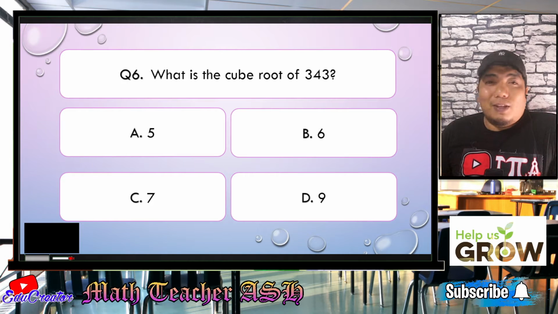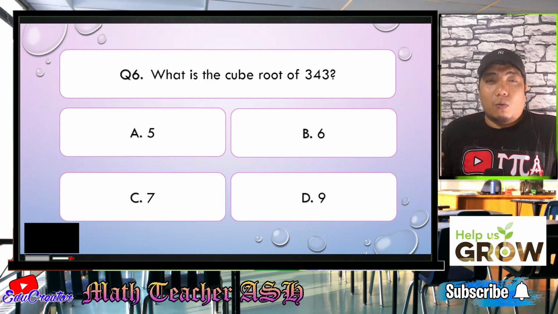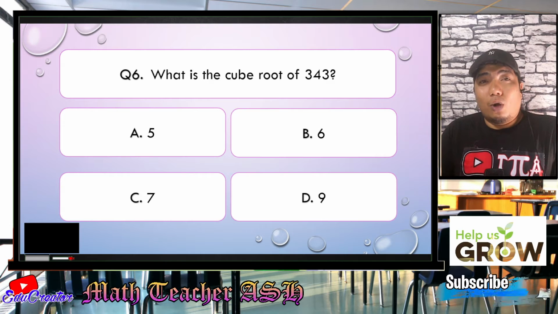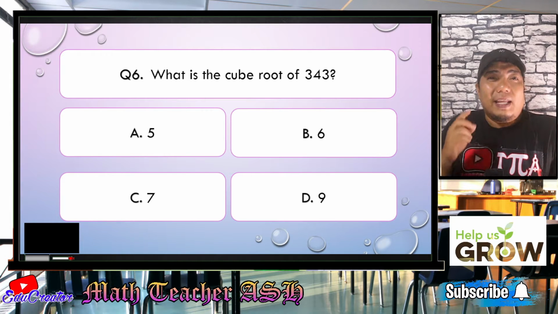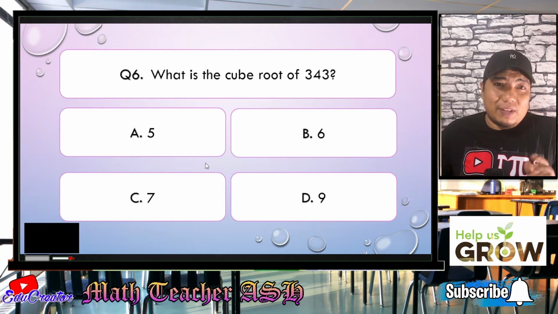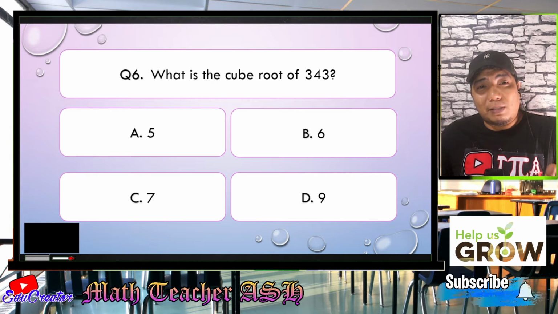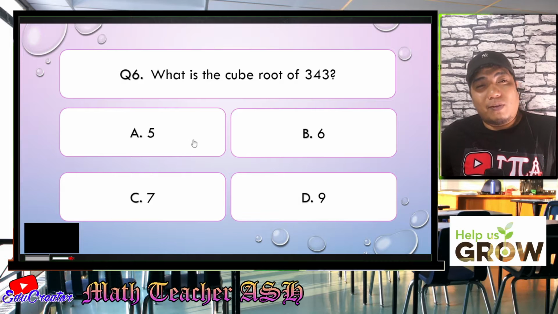Alright, my dear math learners, this question is very, very easy. Why? In order for you to get the cube root of 343, what you can do is use all our choices and multiply each to itself 3 times. And if you arrive at 343, then you have your correct answer. Now, let's consider 5. 5 times 5 is 25. 25 times 5 is not 343. It is 125. So that is wrong.